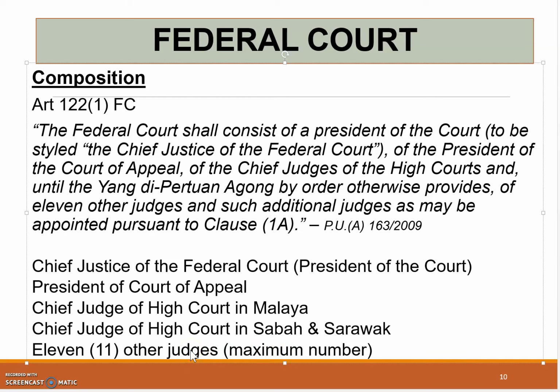So apart from these 4, they can add in another 11. So that makes the total maximum composition of the Federal Court 15. Please highlight and change those for those who have the book. Sorry for the mistake made. Okay, now these are the composition for the Federal Court.